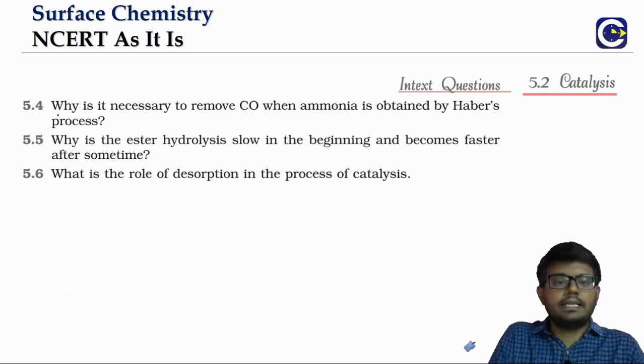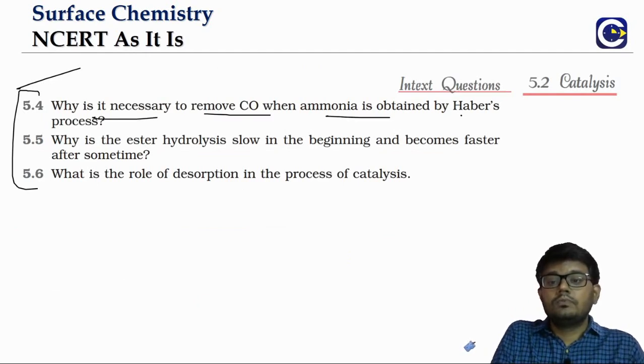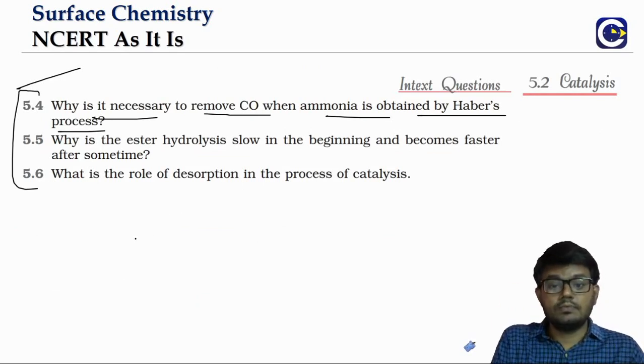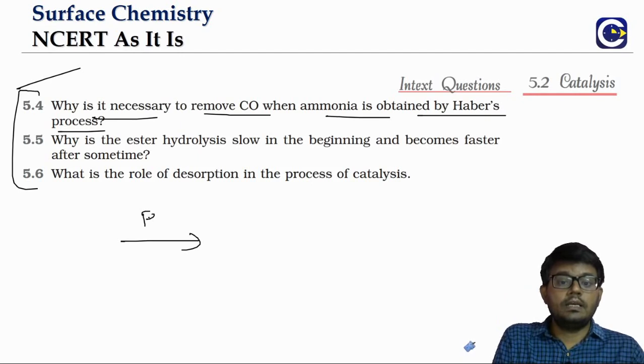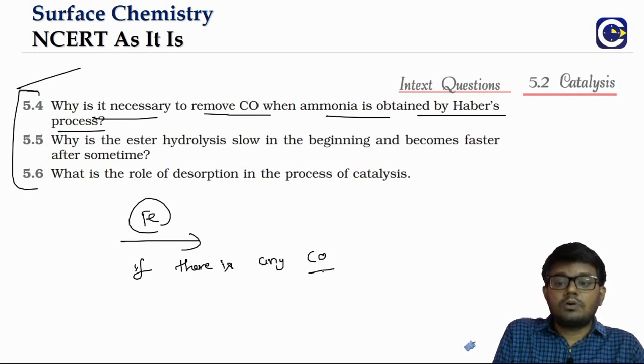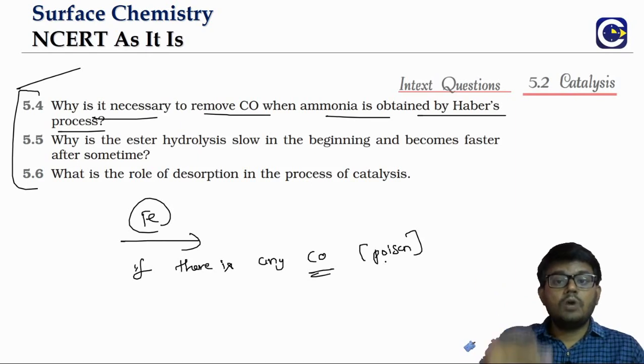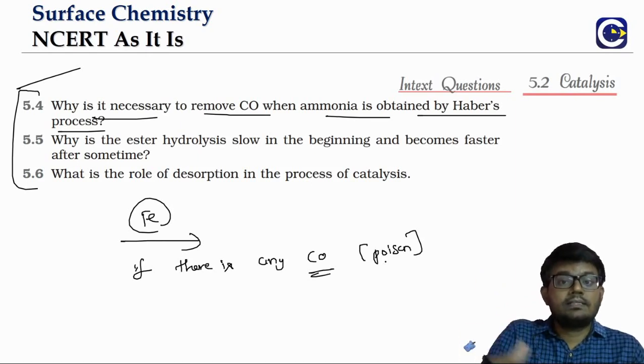Now we look at some in-text questions, and we'll wind up part 2. Why is it necessary to remove carbon monoxide when ammonia is obtained in the Haber's process? I think we have already discussed it. In the Haber's process, while iron is used as a catalyst, if there is any carbon monoxide, it will act as a poison. It will inhibit the activity of the iron. So we use molybdenum as a promoter, but carbon monoxide will act as a poison. So we should remove it. Okay. Look at the next one.